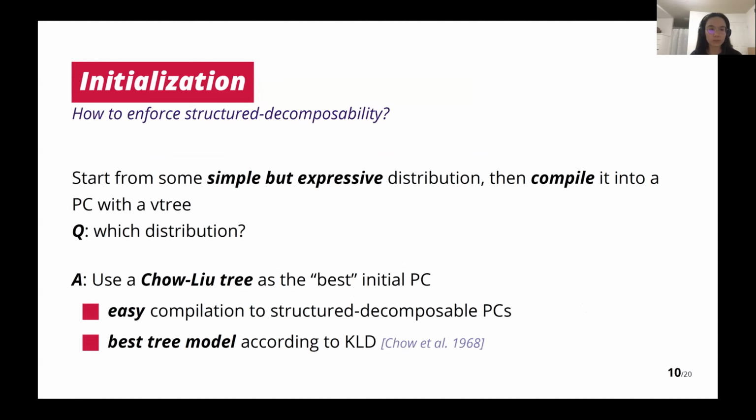Now we know what it means to be structured-decomposable, so how do we enforce it in the circuits? The base case is the initial circuit. We want to start from a very simple but expressive distribution, and then compile it into a circuit and a V-tree. Which distribution shall we use? We use the classical Chow-Liu tree algorithm as our initial circuit, because we can easily compile it into structured-decomposable circuits in linear size and linear time. The Chow-Liu tree is also the best tree model we can learn according to the KL divergence given the data.